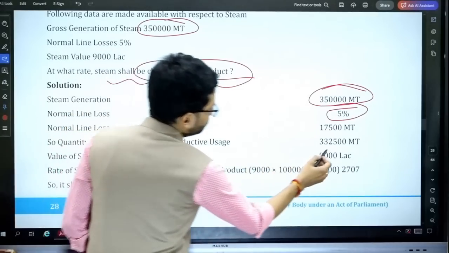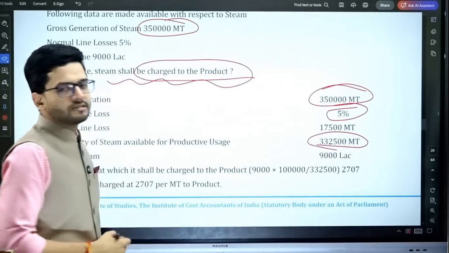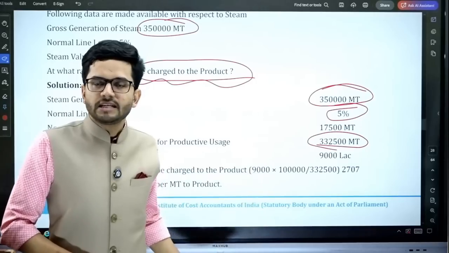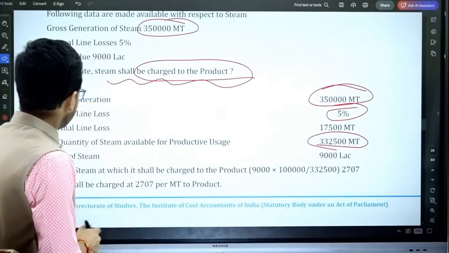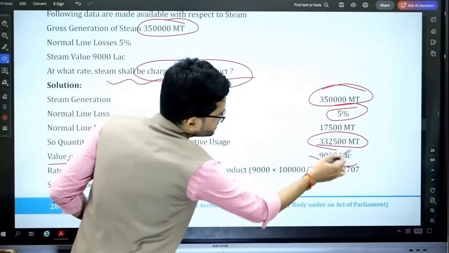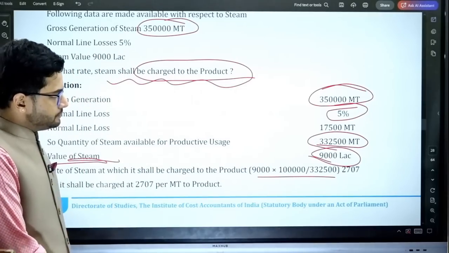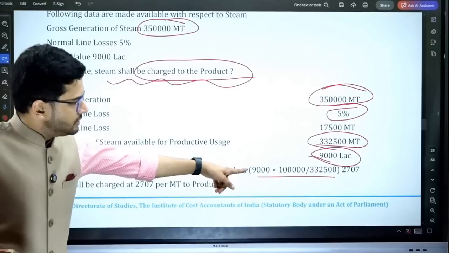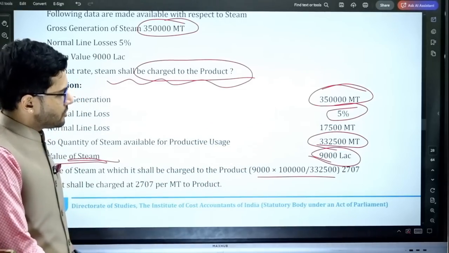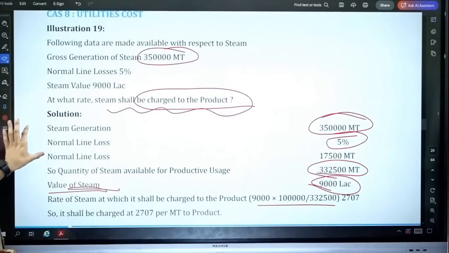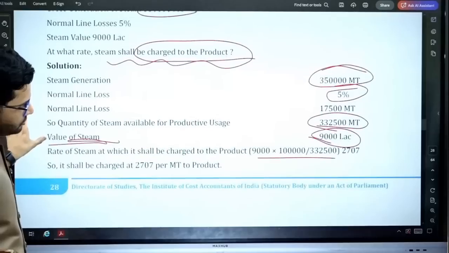So after deducting 5%, what is the steam which is given to the production cost center? 3,32,500 steam is actually given to the production cost center. The cost or the value of the steam is 9,000. So we are going to divide 9,000 by 332,500 and multiply it by 1 lakh units.